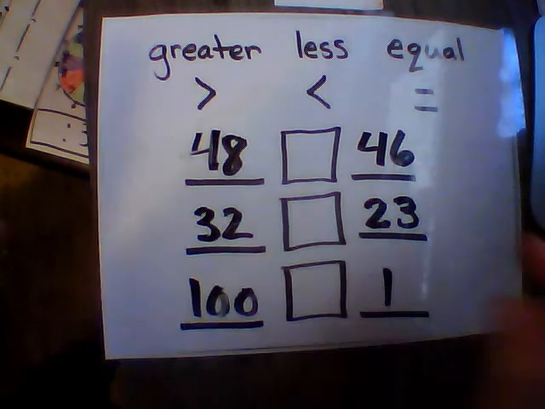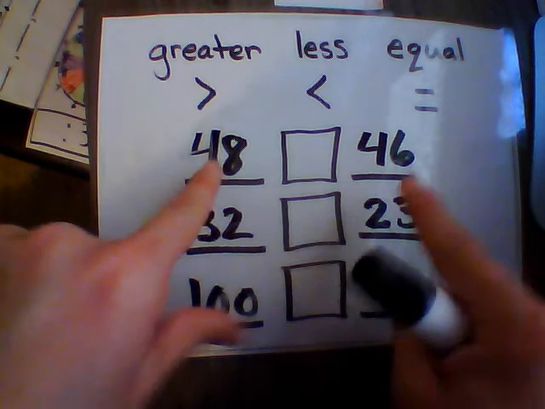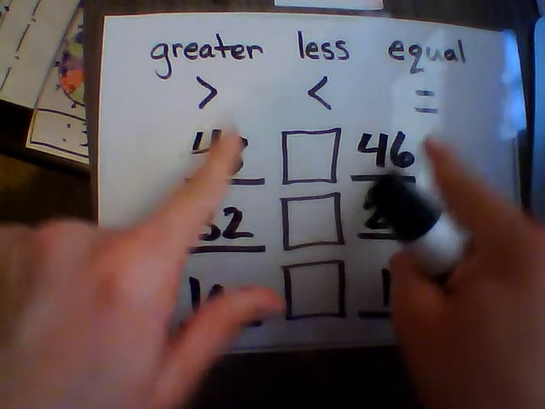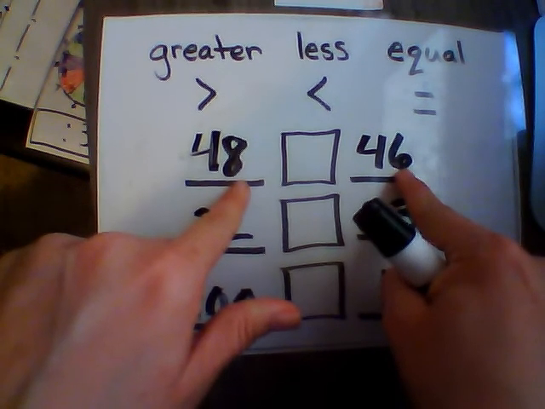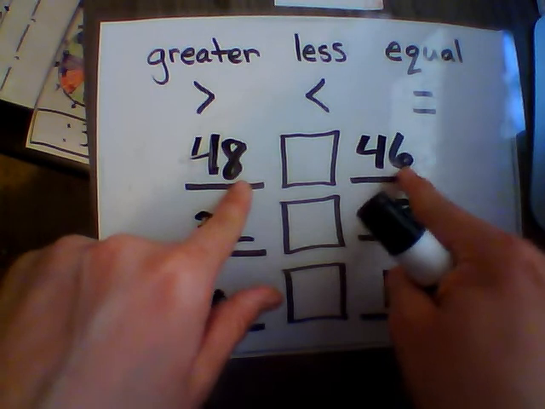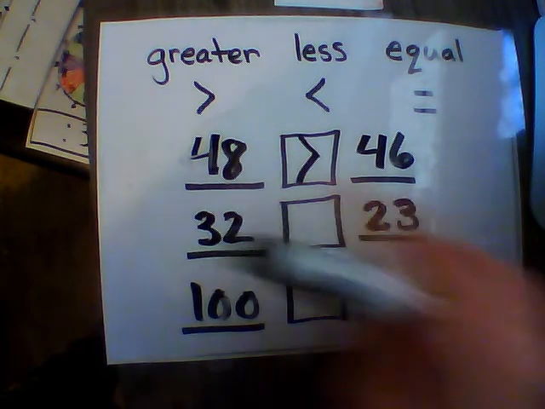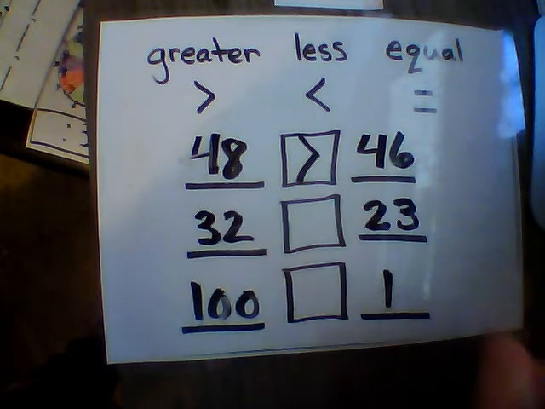Alright, so let's go into this. We have 48 and 46, so I touch the 10s. I notice that they both have 4 10s, so I jump to the 1s. I notice that the 48 has more 1s than 46. So I read it, 48 is greater than 46.